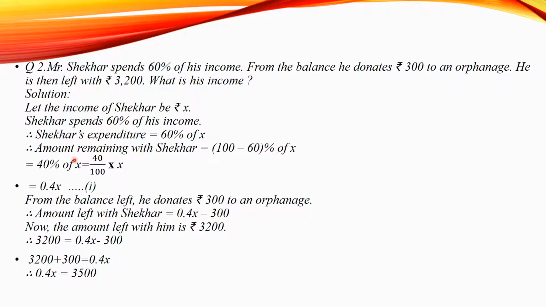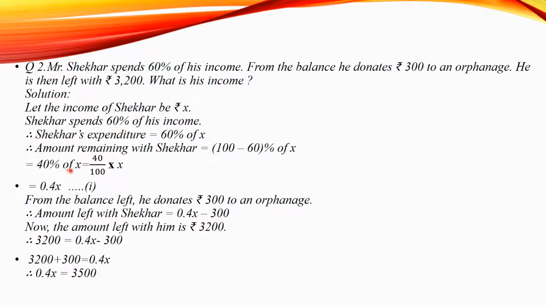Let the income of Shekhar be rupees X. Shekhar spends 60% of his income. Now, Shekhar's expenditure is 60% of X. Therefore, the amount remaining with Shekhar is 100 minus 60 percentage of X, that is 40% of X.